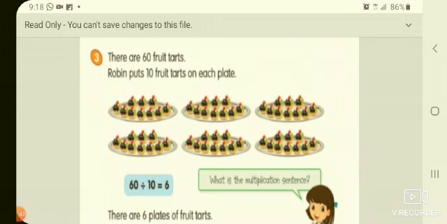Next, there are 60 fruit treats. Robin puts 10 fruit treats on each plate. In total how many are there, children? 60. And on each plate how many are there? 10. That means we have to divide 60 fruit treats with 10 in each group. How many groups are there?